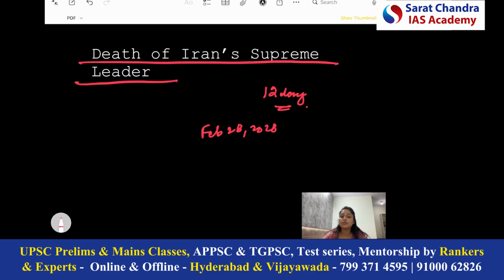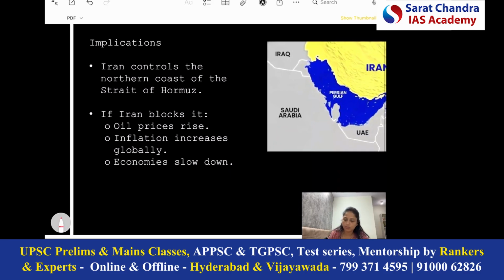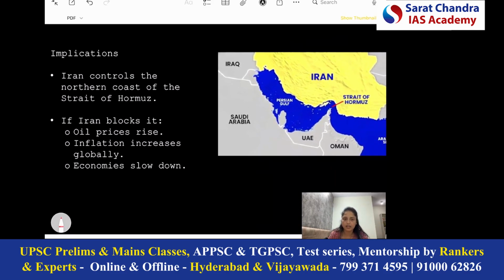Now, the important thing here is, why was he targeted? Because he was the ultimate authority over Iran's military and nuclear policy, and hence, according to the US and Israel, removing him would weaken Iran's strategic direction. Now, but there will be implications for this also. Well, implications will be for everything.